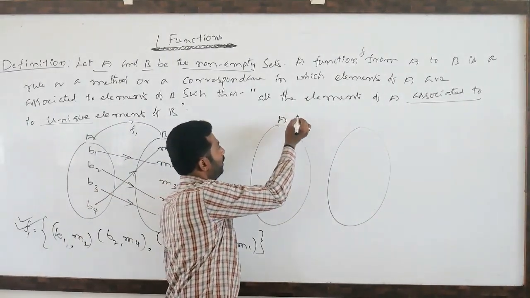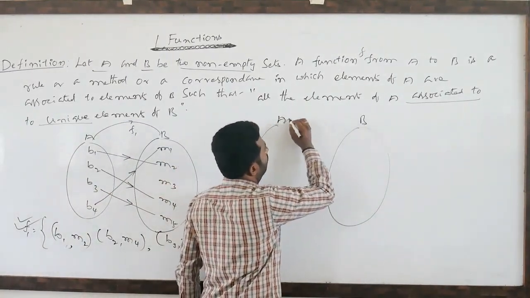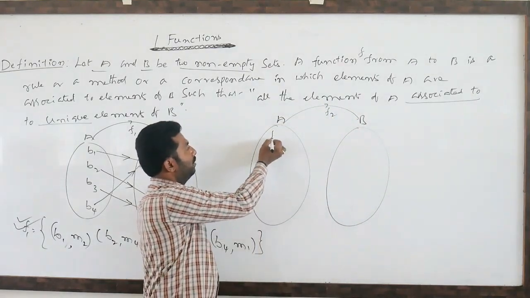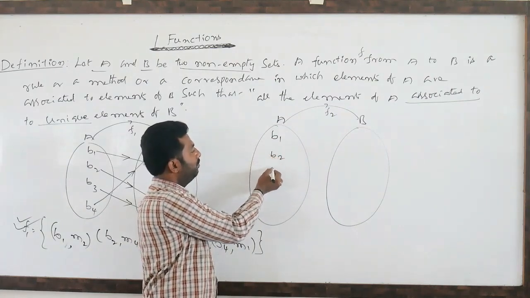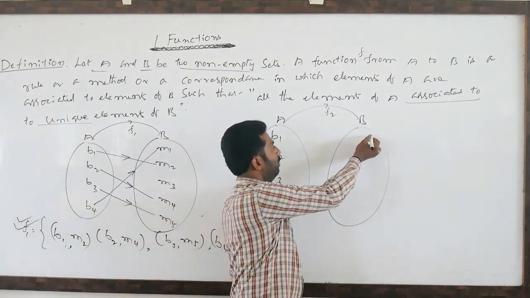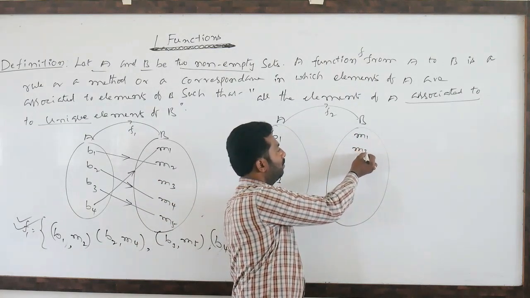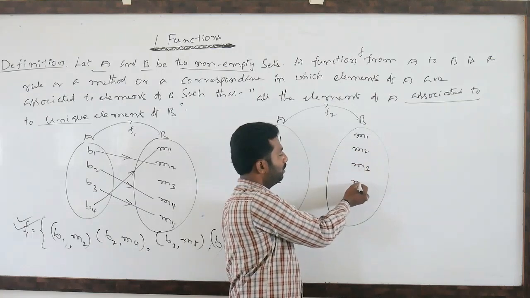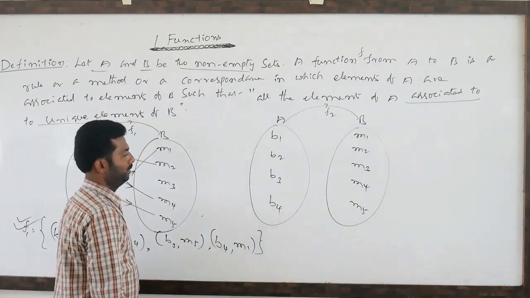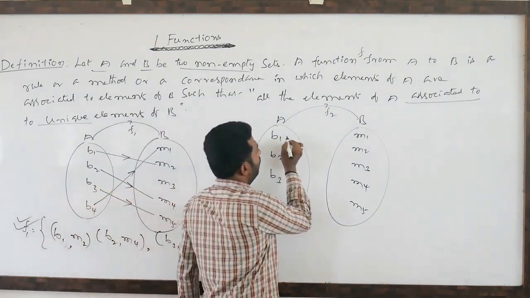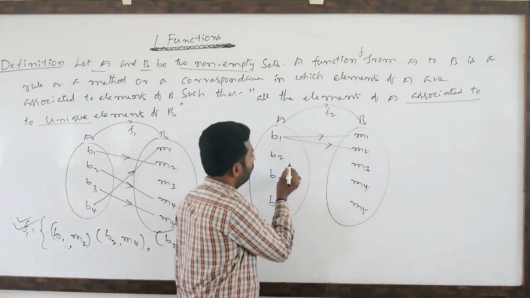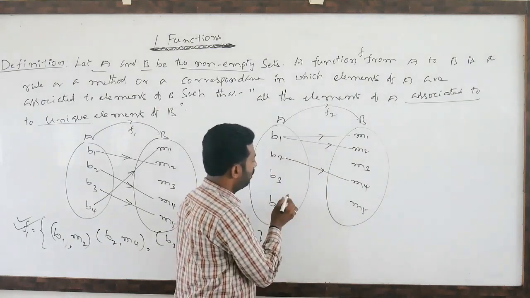This is set A. F. Baby 1, baby 2, baby 3, baby 4. Mother 1, mother 2, mother 3, mother 4, mother 5. Baby 1 belongs to M1. Baby 1 belongs to M2. Baby 2 belongs to M3.